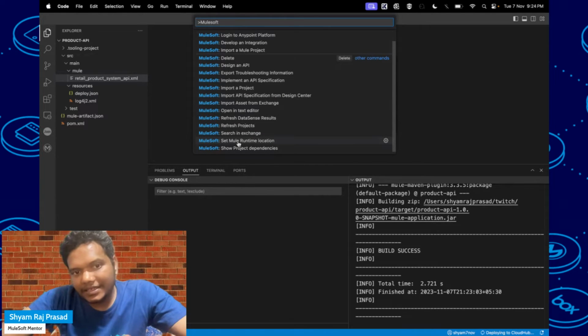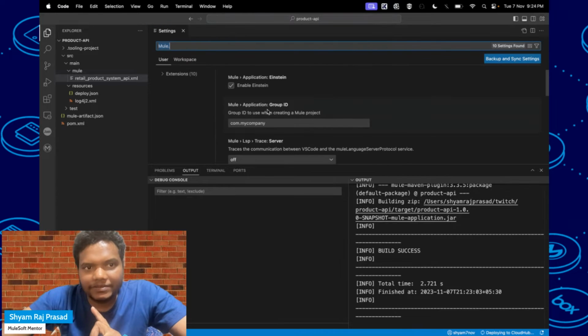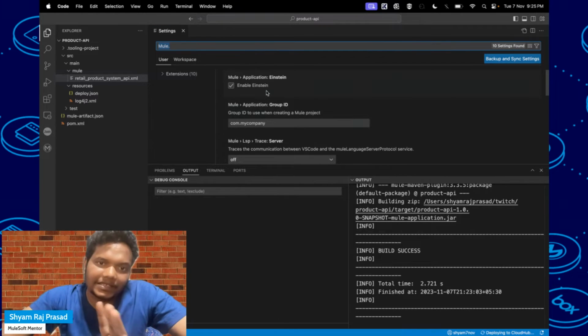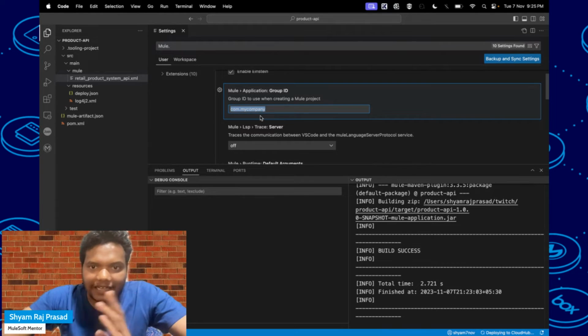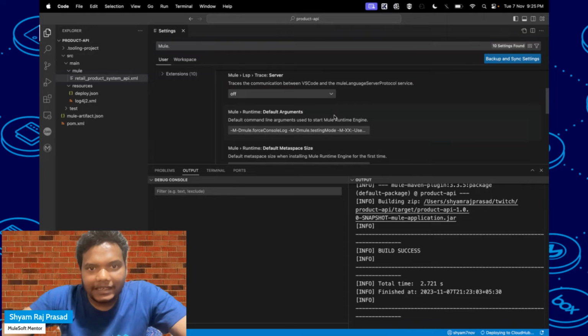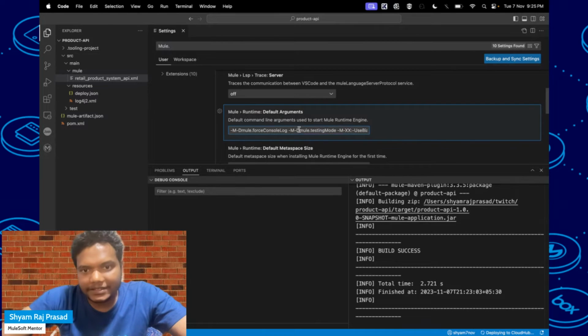You can also set the Mule runtime location. If you click on open ACB settings, the first thing you will see is Einstein. I think this is not available for all. By default the group ID will be created as com.mycompany. That is also happening in Anypoint Studio. Here you can see stage server is off, and the runtime default argument which you have to pass, like when we have to pass the environment such as tst and other environment details, you can pass it here also.